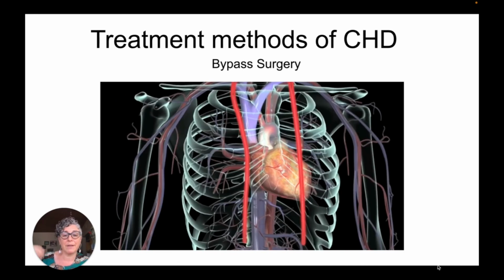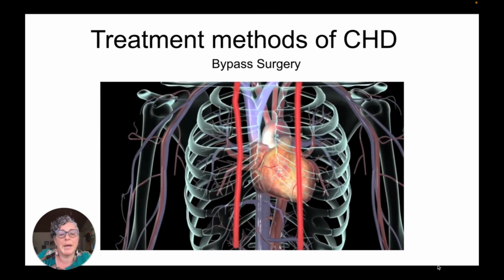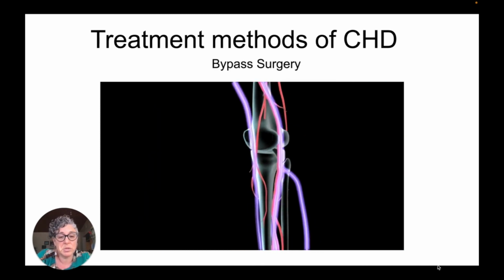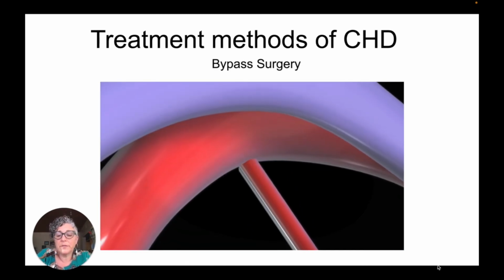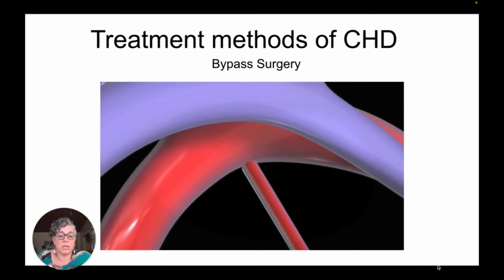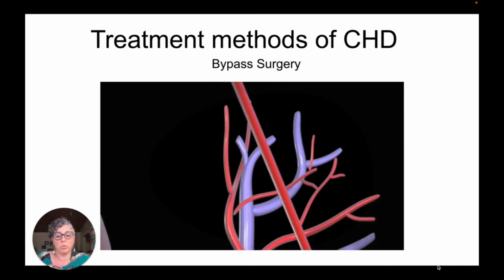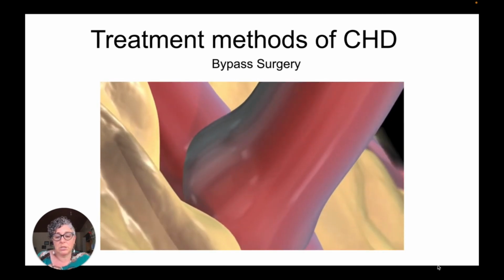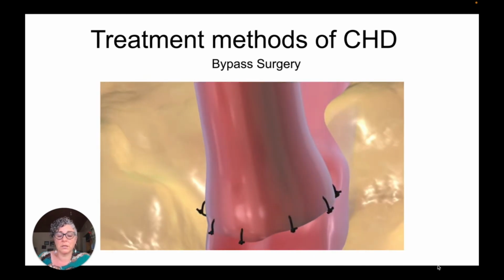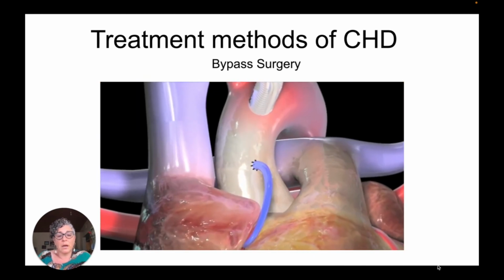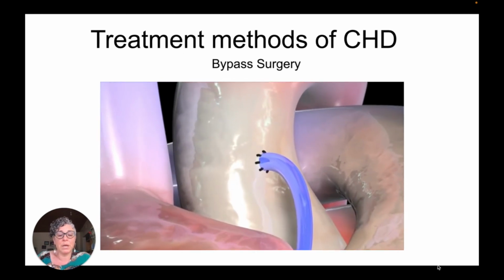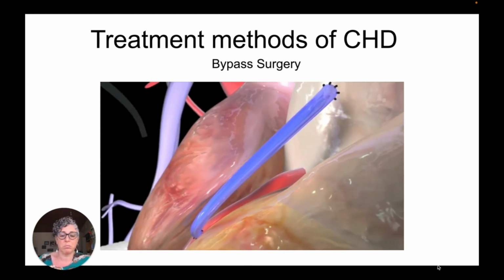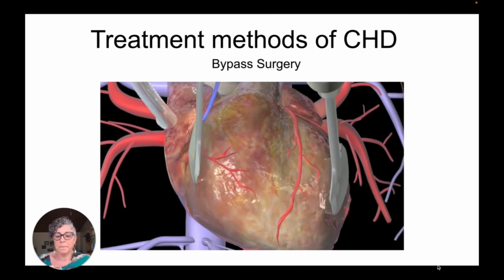So for the graft itself, an artery from either the chest or a vein from the person's leg will be used. For the artery from the chest, the doctor will leave one end attached, and the other end will be attached below the blocked portion of the coronary artery on the heart, and that will get stitched into place. If a vein is going to be used, then both ends of that vein will be cut. One end is attached above the blocked portion and the other is below the blocked portion, creating a bypass.